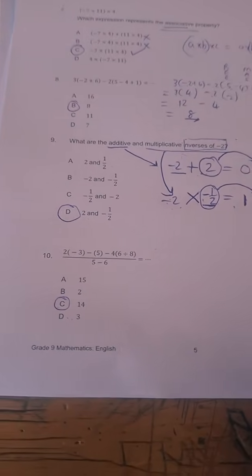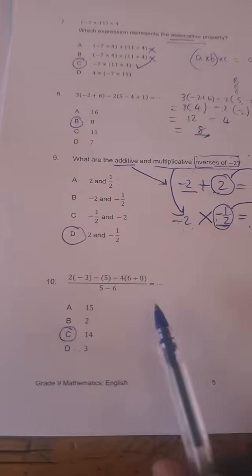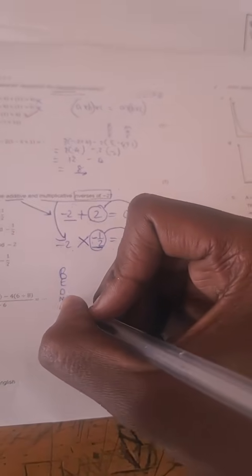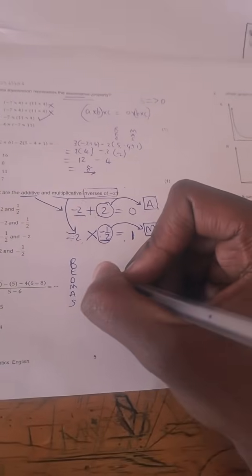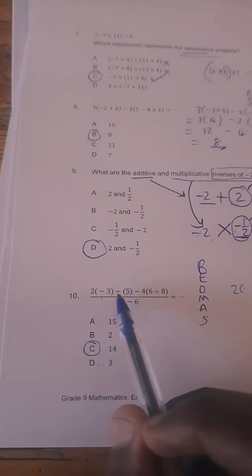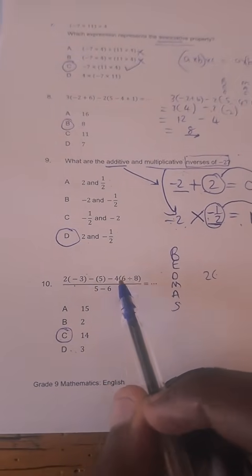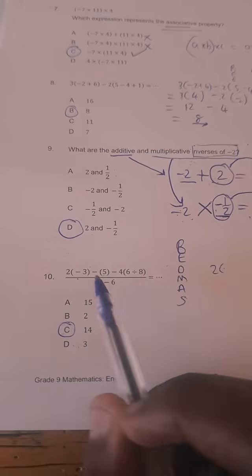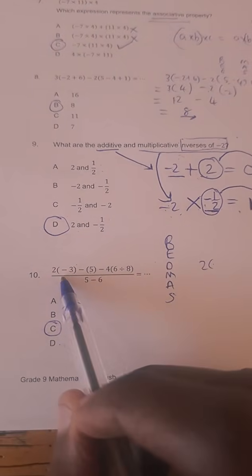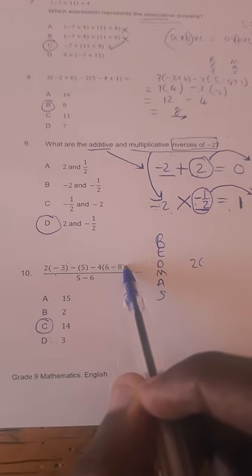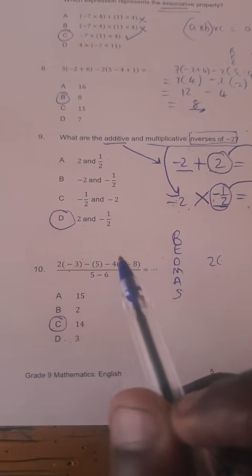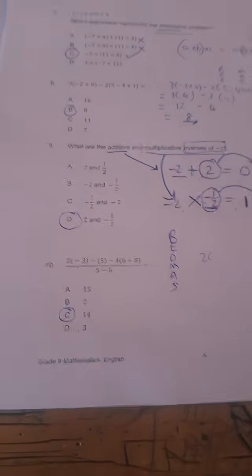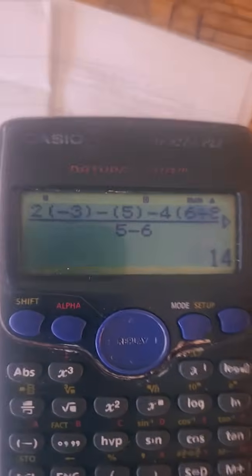Or you can do it step by step, of course, as you know, applying who? BODMAS. How would you apply it step by step? You have 2, the minus 3, minus 5 in brackets, minus 4 into bracket 6 divided by 8, close the bracket, over 5 minus 6. Does that make sense? So then you start with B, brackets, minus 3, the 6 divided by 8. You see these things? Okay, I hope it makes sense, guys. So because it's multiple choice, we can do this, guys, because it is multiple choice. Don't waste time.